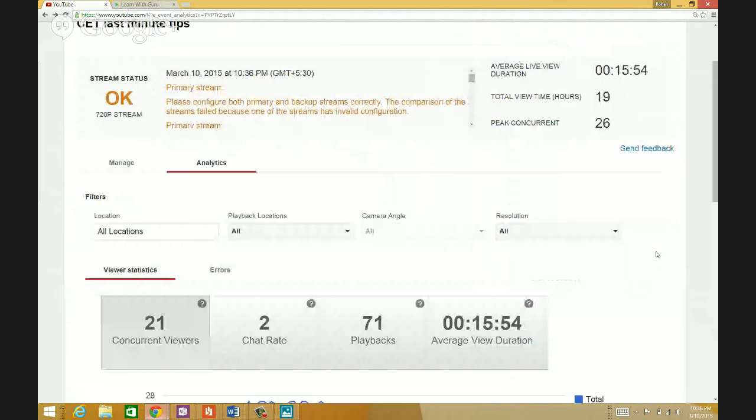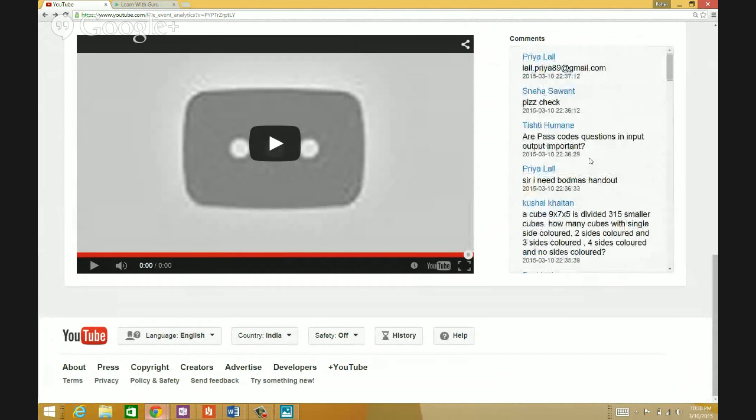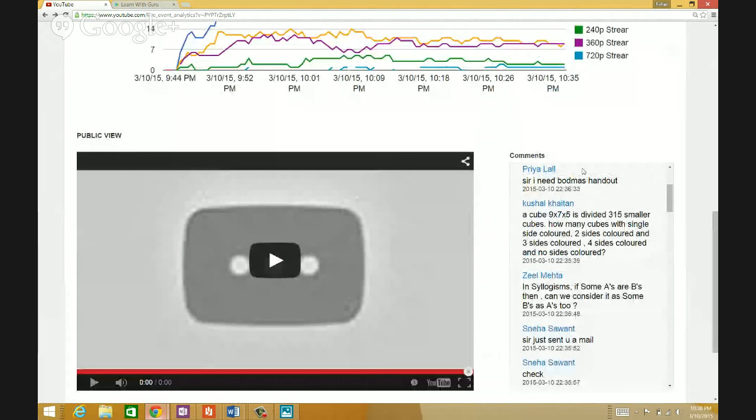We'll see how it works, and later on maybe on Saturday and Sunday, we'll have Saturday precisely, not Sunday. Saturday we'll have a discussion session where we'll discuss what kind of questions CET exactly had. Not exactly the same questions, because we have an NDA to be signed and stuff like that.